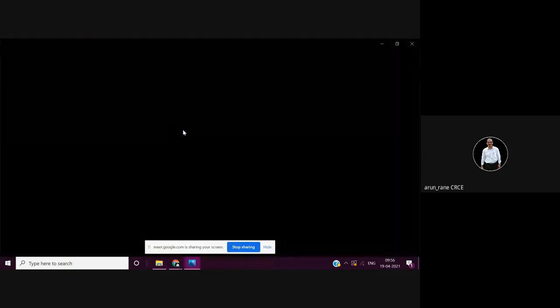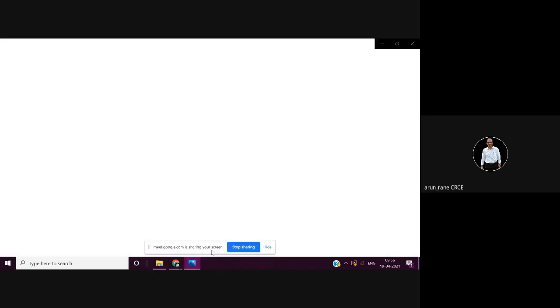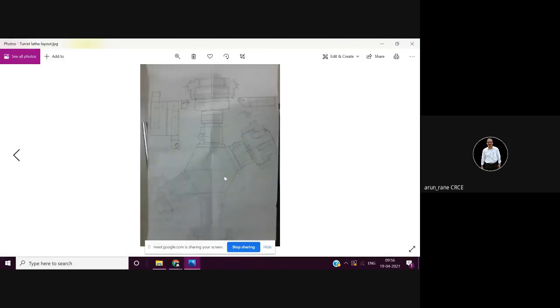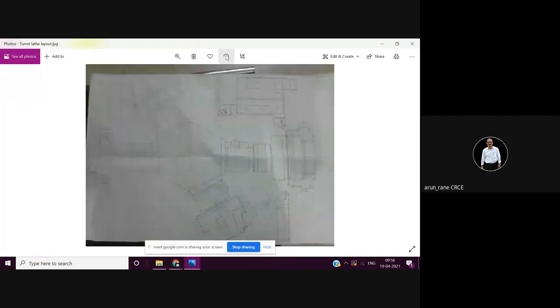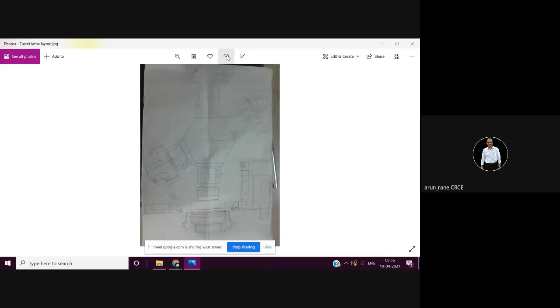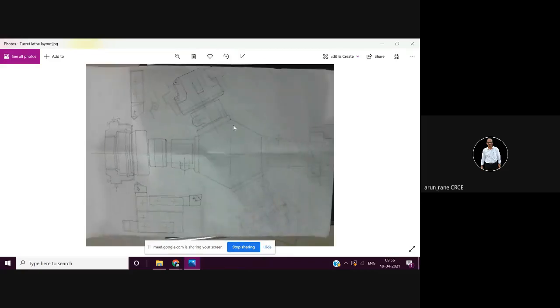Again, this is drawn manually. Okay, so I'll rotate it for you. So this is how it will look. So this is your chuck in which your component is mounted. This particular layout is for the trans-bearing cage. So you have to show the component. You show one tool here, one tool here, and two tools on the turret.